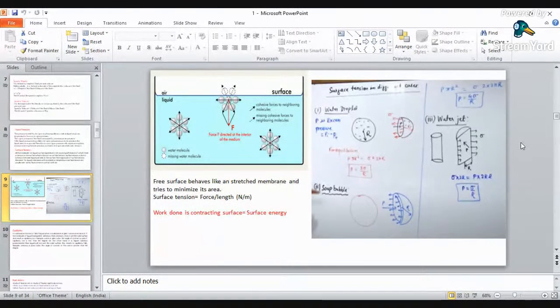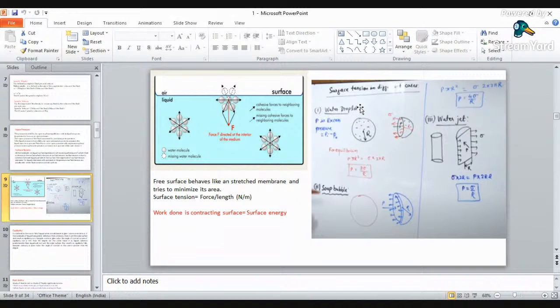Now see carefully. A water droplet has only one surface of water, that is inside of it, and only one open surface, that is outside of the droplet. Then you are taking a soap bubble. A soap bubble has two surfaces, one inside and another one outside. Then there is the water jet. Again, a water jet has only one surface, one outer surface.